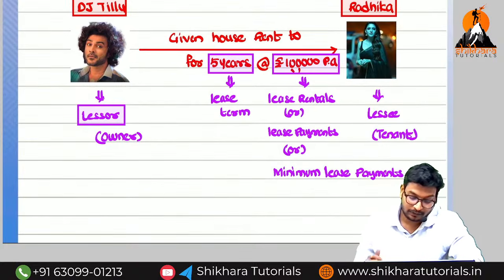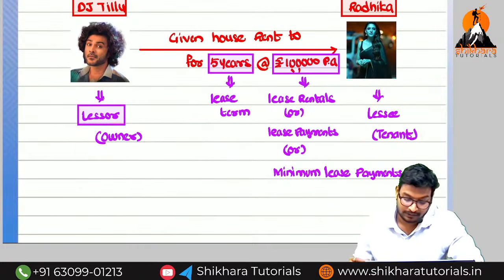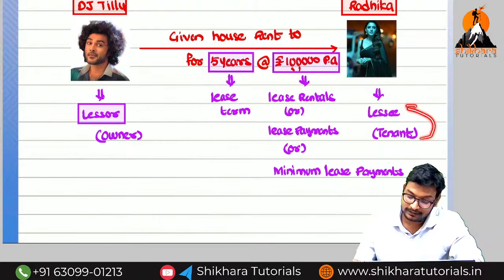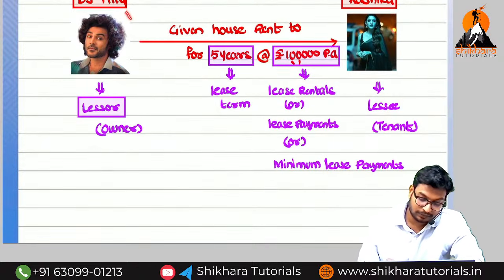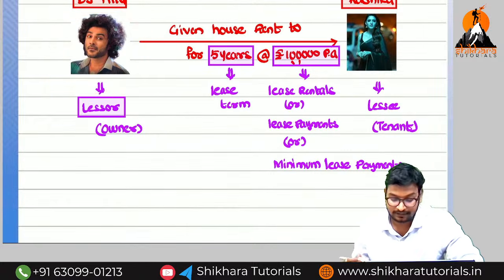Now Dillu is called the owner, and Radhika is called the tenant. The owner in this standard is called the lessor, and the tenant is called the lessee. That means the person who gives the rent is called a lessor, and the person who takes the rent is called a lessee.